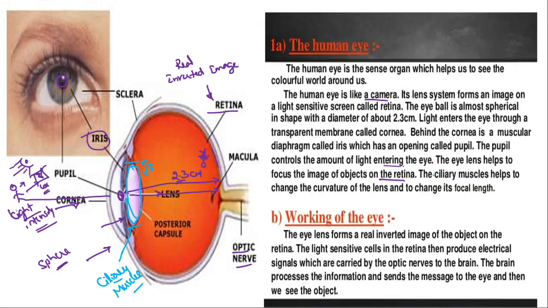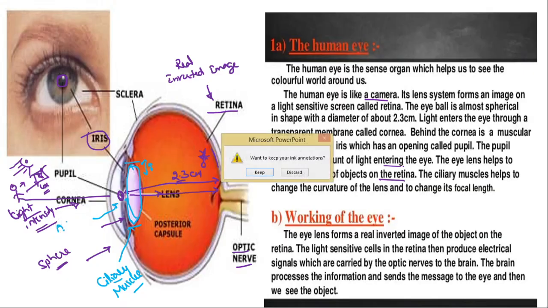Now, the ciliary muscle helps to change the curvature of the lens and to change its focal length, as I told, because this is made of fibrous material which can be stretched or compressed depending upon the object distance. Whatever the bulge you see here, this gap is filled with aqueous humor, which is transparent.